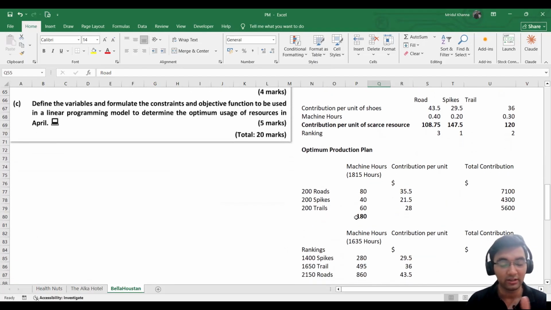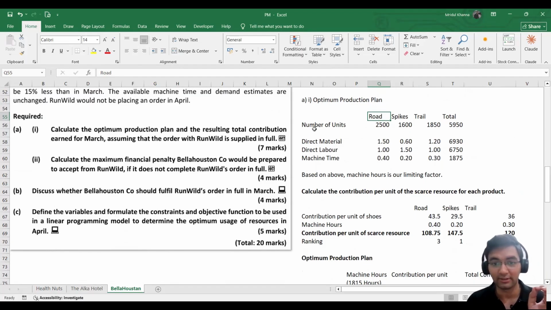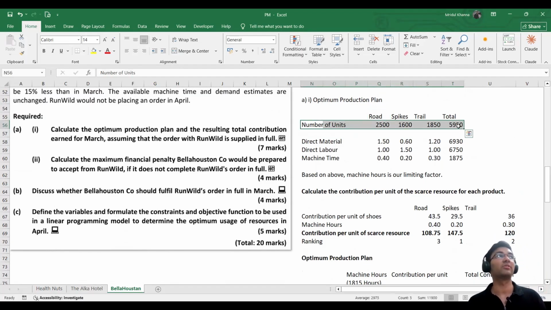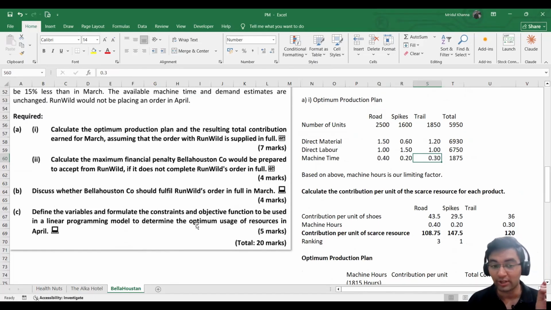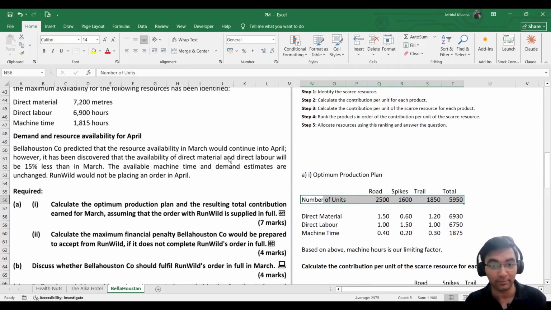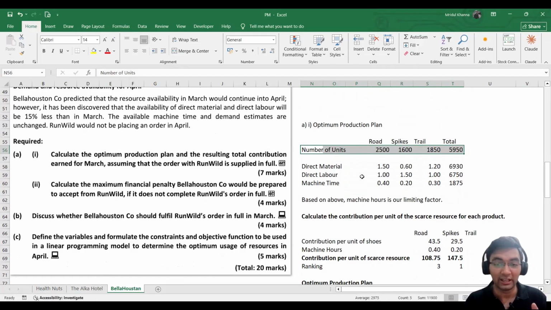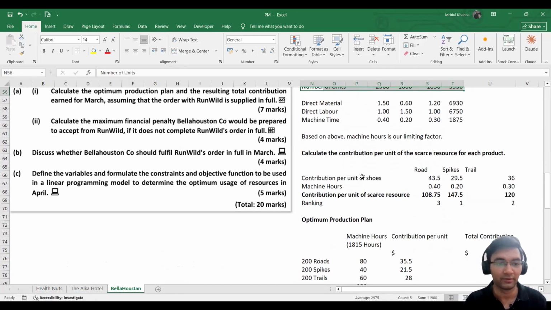So, all right, let's start with the C part. First, we need to define the variables. What are variables here? Variables are the number of units that we will be producing. The ultimate answer that we want is how many units are required to maximize our objective function. So it is the number of units which are variable. We can increase or decrease them in consideration to the given constraints, the limiting factors, the direct material and direct labor. Keeping in mind these are the variables that we can increase or decrease based on the given constraints.